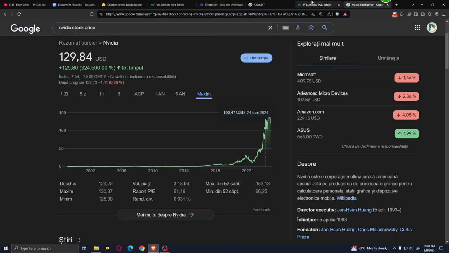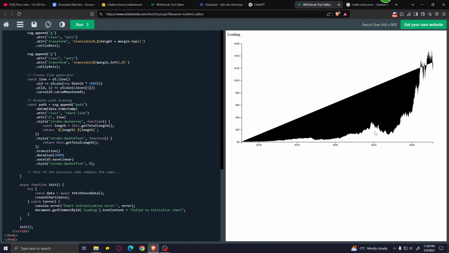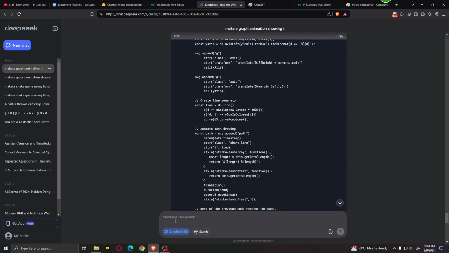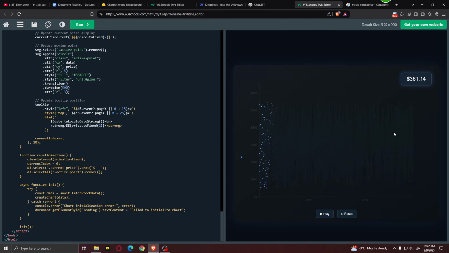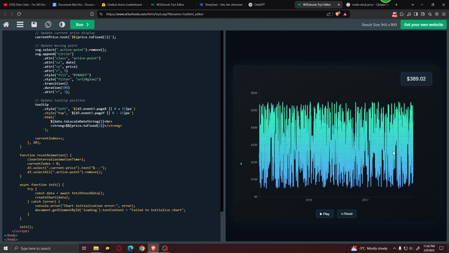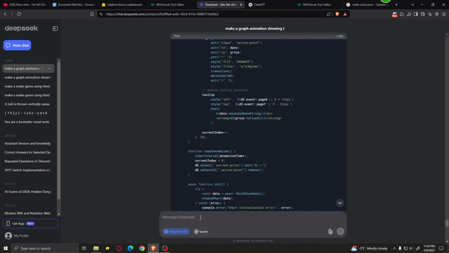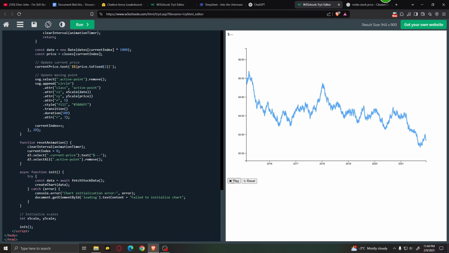I'm impressed because I tried this prompt before and none of the AIs were able to give me accurate data on the Nvidia stock price. Now let's see if we can actually make this look prettier, and here is the improved version. And I have no idea what's happening over here. I mean, it definitely looks better, but it does not work better. If anything, it just messed up the whole thing. So let's go ahead and ask DeepSeek to fix these issues, and it did not get any better.